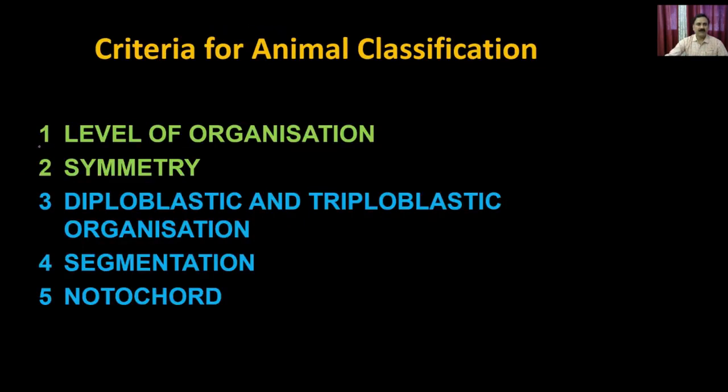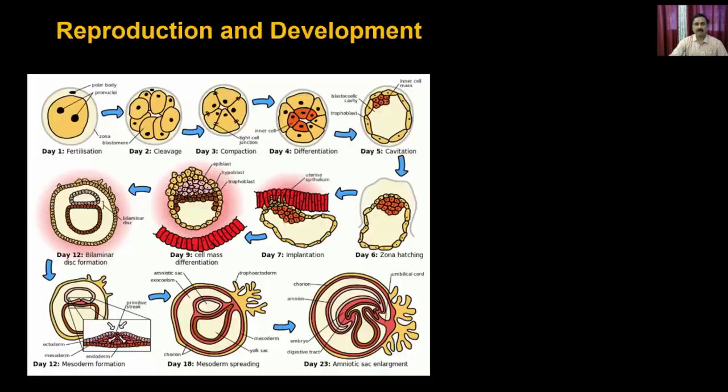So this is what we have discussed. We have discussed the levels of organization, we discussed the symmetry, and now we'll discuss the diploblastic and triploblastic organizations. These two things are related to the reproduction as well as the organization. Before getting into the diploblastic and triploblastic organizations, let's first discuss how the reproduction as well as the development happens in humans or in animals. So in animals, how the reproduction and development occurs, you can have the first cell.